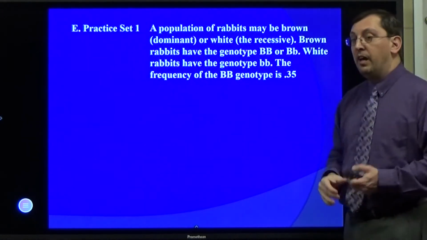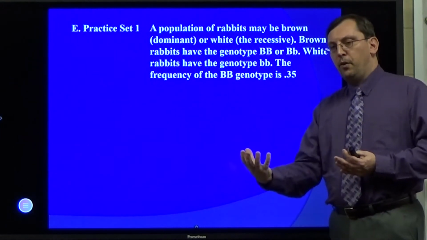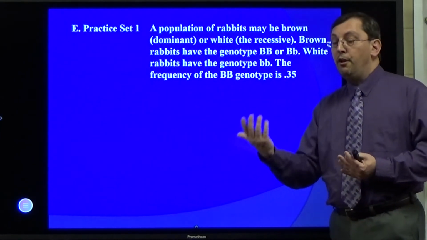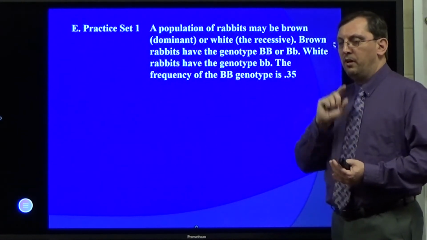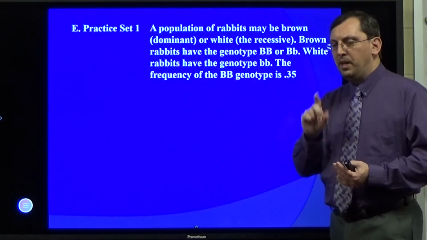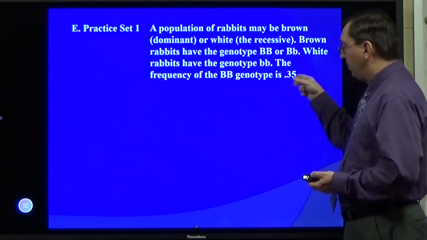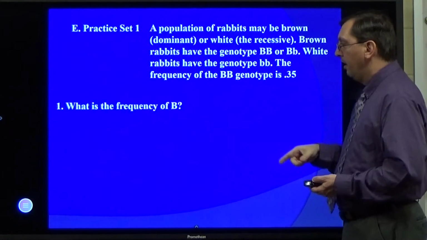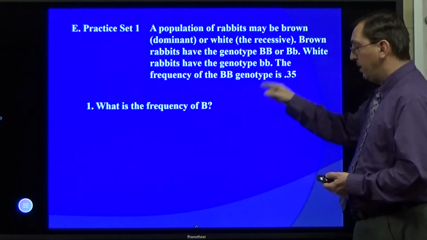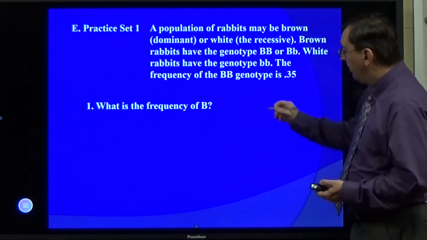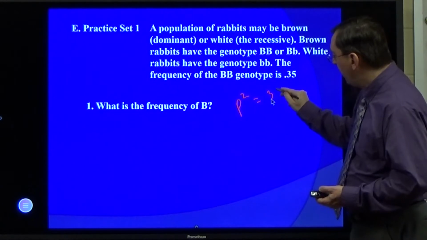And the frequency of the big B, big B genotype is 0.35. I already know something about that though, because do I know the value of p, the frequency of the brown allele? No, because I don't know the other values. But I do know p squared, because that is big B, big B, p times p, p squared. So p squared is going to be equal to 0.35.